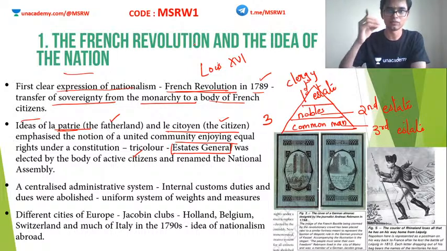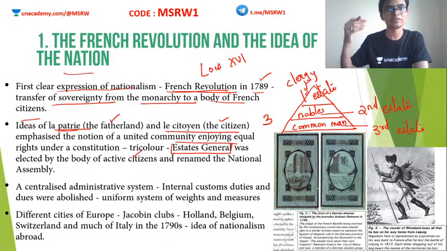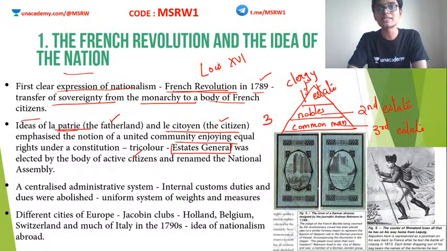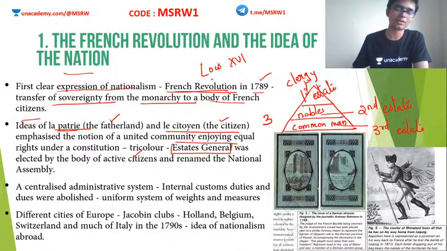You need to conduct this as a universal adult vote, rather than 1 vote for 1 estate, it should be 1 vote for each person, so that this 2/3 will not come. And there is a chance that the French people, the actual common man, can have their say in the assembly. But the king said no. It is an established tradition and it has to be followed as such. One vote, one estate. If the bill gets 2 by 3 votes, it will be carried on. So the king rejected the common man's pleas.